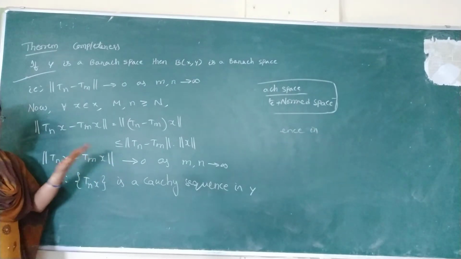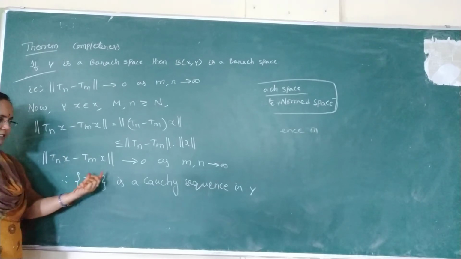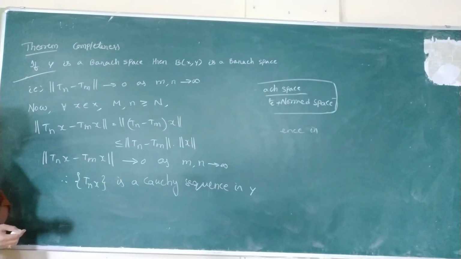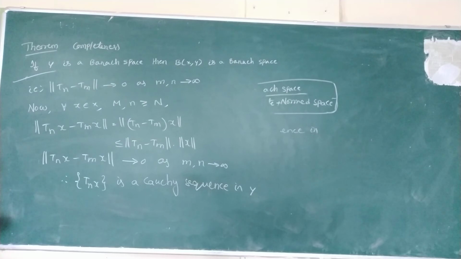Here the codomain is Y, so Tnx is a Cauchy sequence in Y. So what is Y? From the statement, Y is complete. So according to the definition of completeness, every Cauchy sequence is convergent in Y.